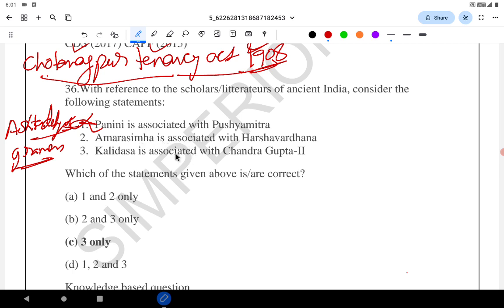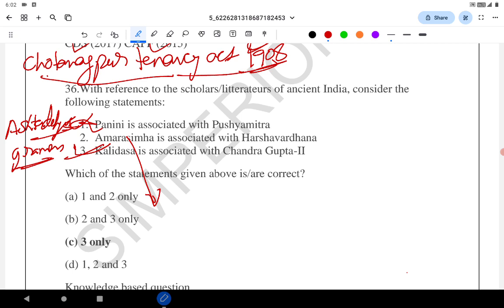Amarasimha associated with Harshavardhana? Amarasimha is associated with Vikramaditya or Chandragupta II. Amarasimha's famous works are Amara Kosha and Namalinganushasana. Kalidasa associated with Chandragupta II. The third statement is correct.